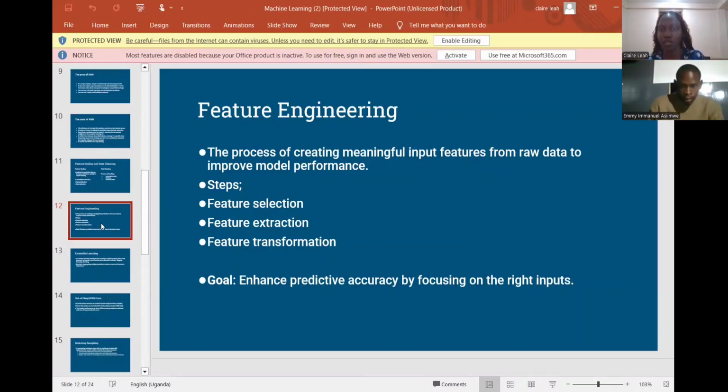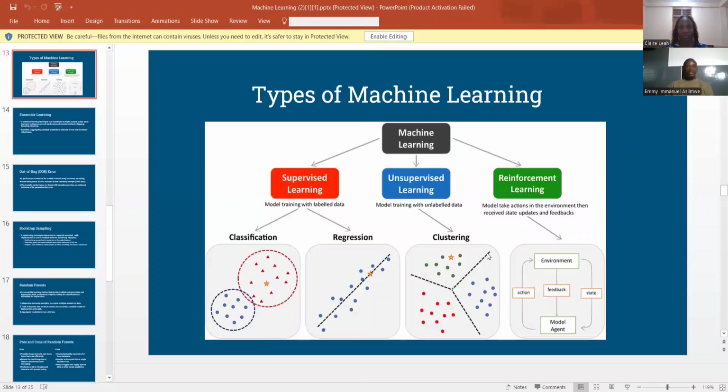Thank you. I'm going to share my screen. The types of machine learning.